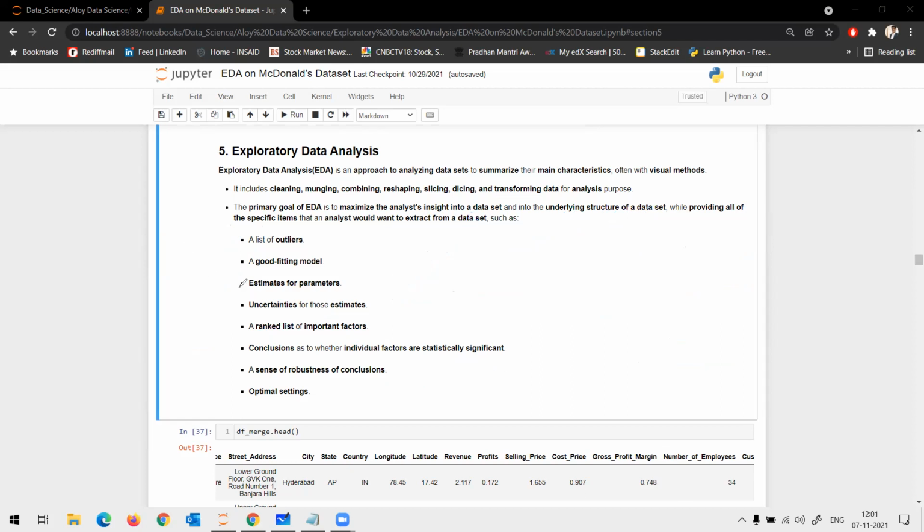Now, coming to the next point, that is estimates of parameters. When you understand the dataset well enough, you will know which algorithm would be the best fit. Let's say you use linear regression as your algorithm to fit your data. Even in linear regression, you need to build a detailed algorithm where you fine tune the parameters.